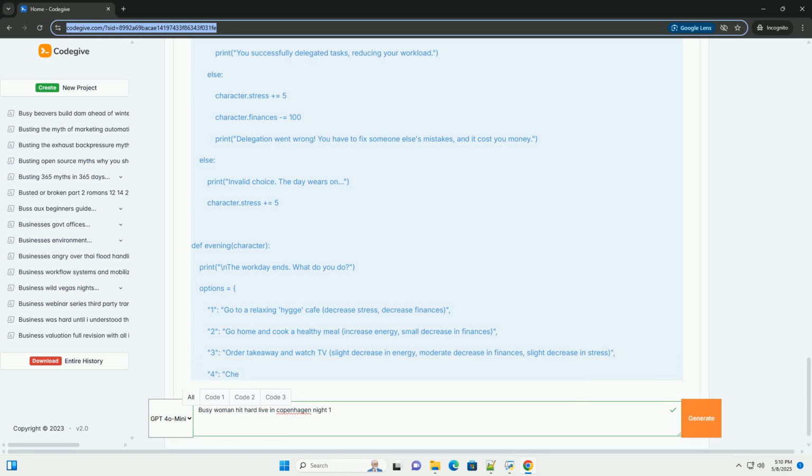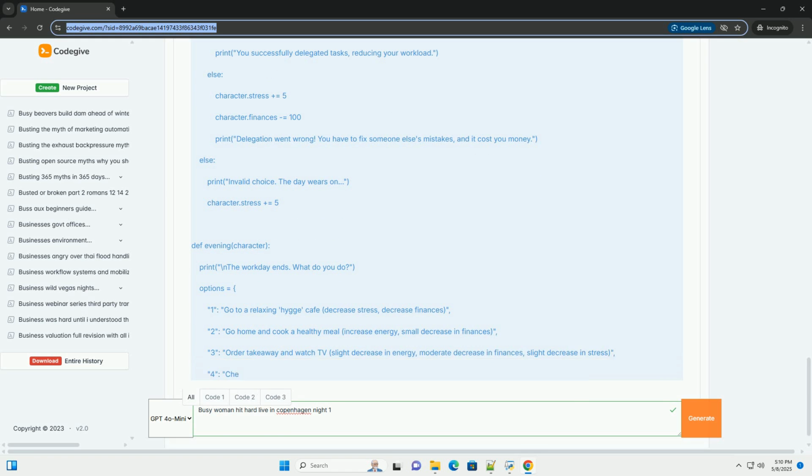Event handling. Use Pygame's event handling to capture mouse clicks on on-screen buttons or images representing the choices. 4. Sound effects and music. Add background music to set the mood. Add sound effects for events, for example a phone ringing, a cash register sound.